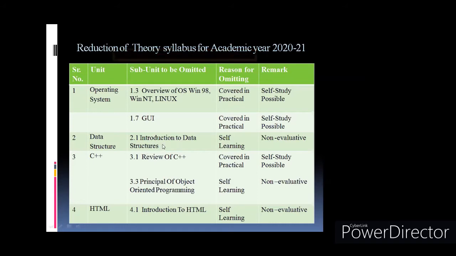Then data structures. In data structures, introduction to data structures. In case of introduction to data structure, you have some terms and definitions like entity, field. You have the definitions like group items, elementary items, entity, field, record.